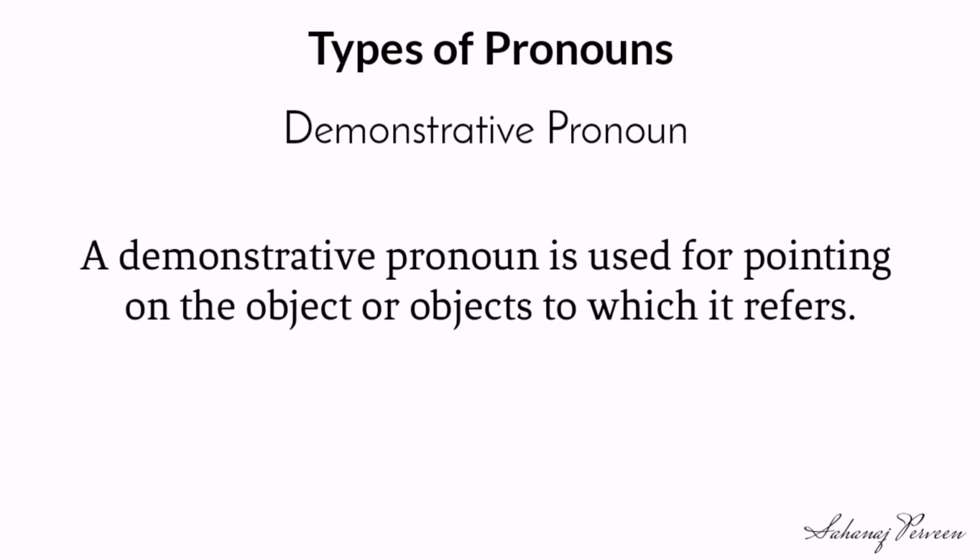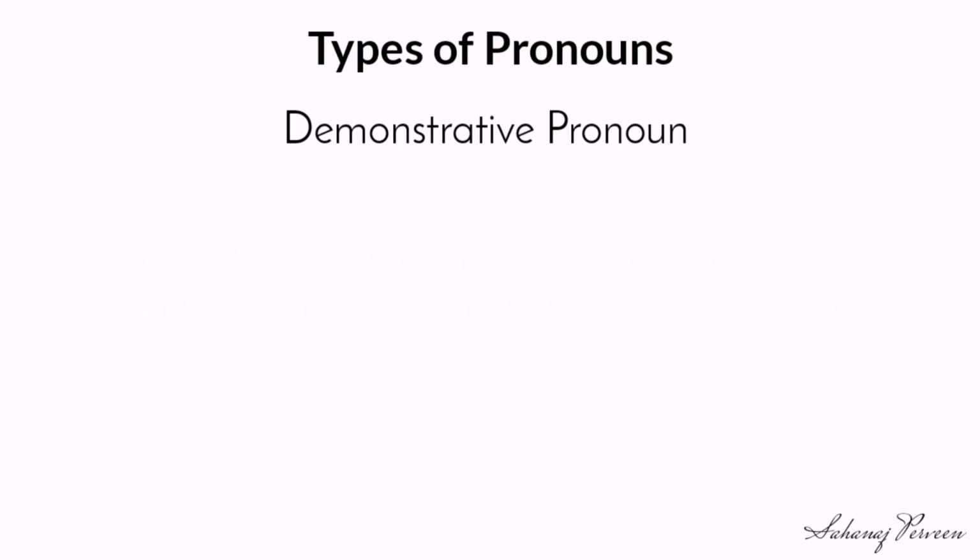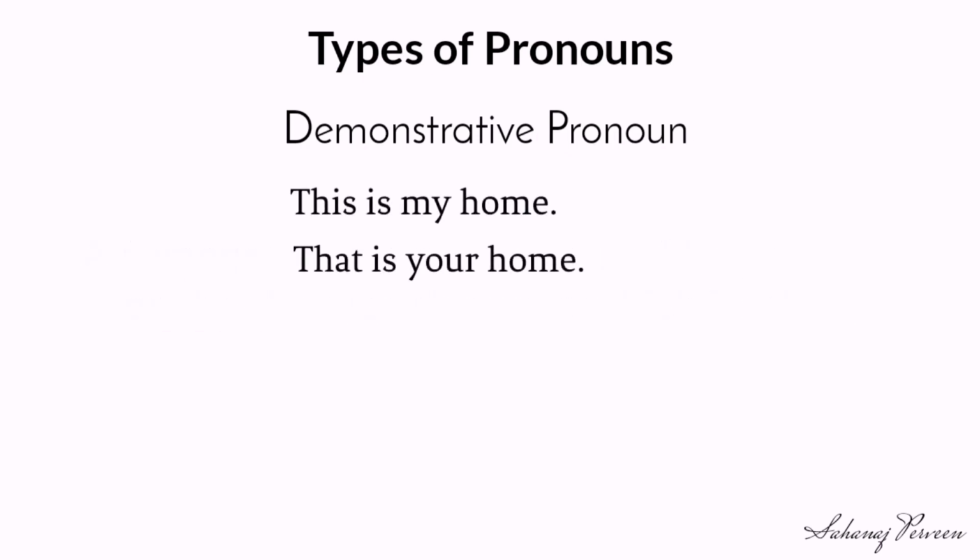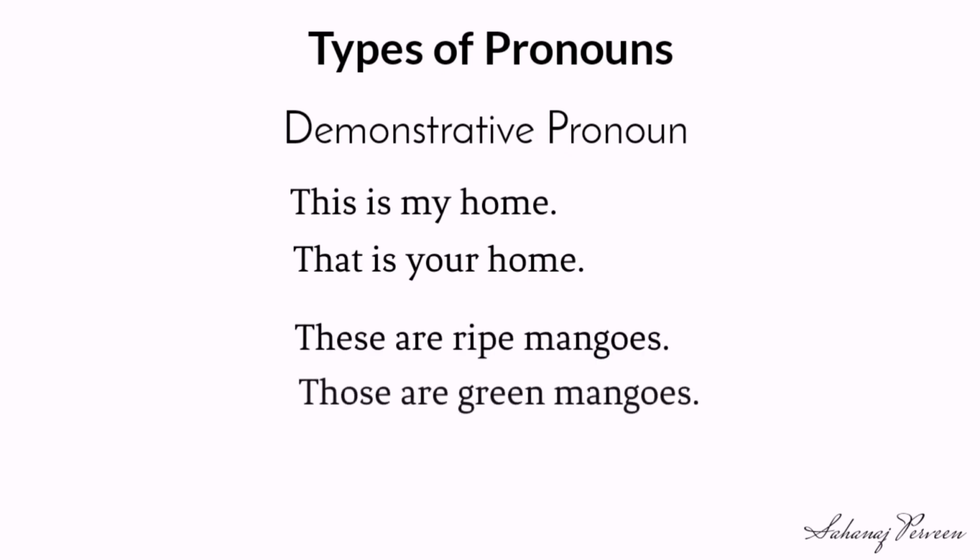A demonstrative pronoun is used for pointing to the object or objects to which it refers. This is my home. That is your home. These are ripe mangoes. Those are green mangoes. In the above sentences, the words this, that, these, those are pronouns because they are used in place of nouns. They are called demonstrative pronouns because they are used for demonstrating or pointing out persons or things.